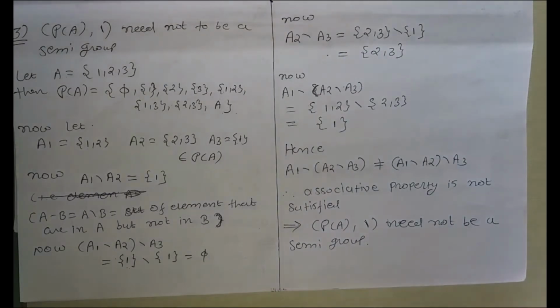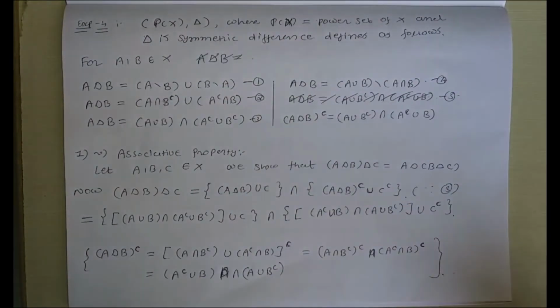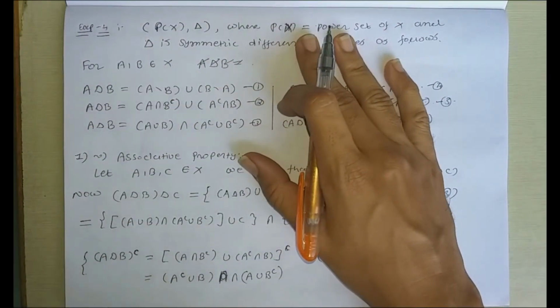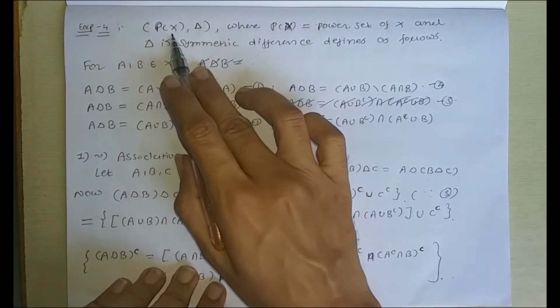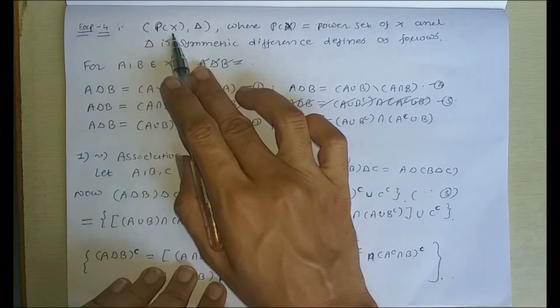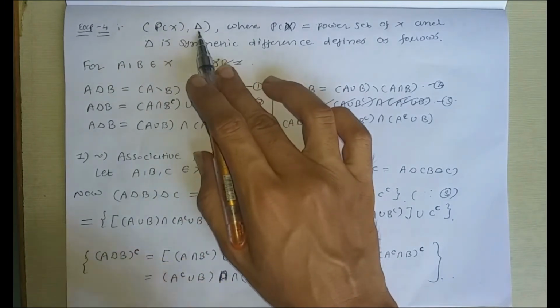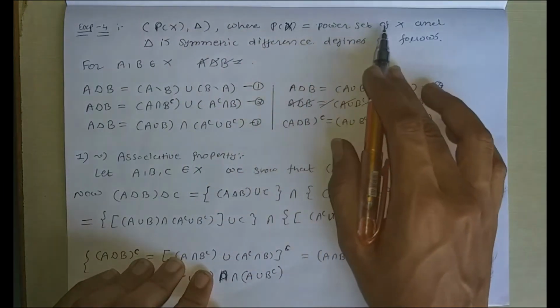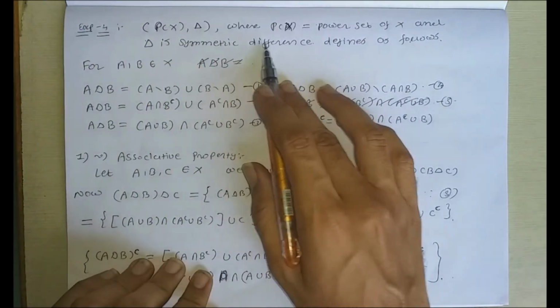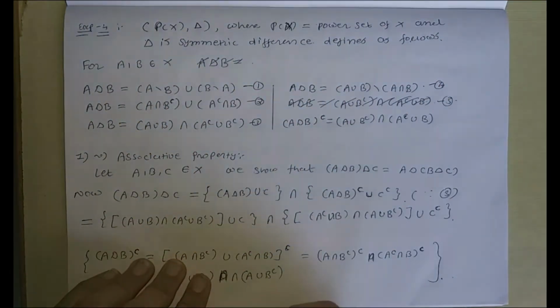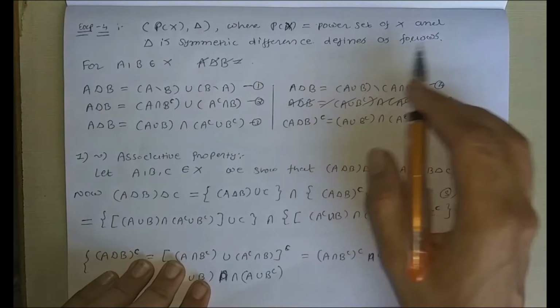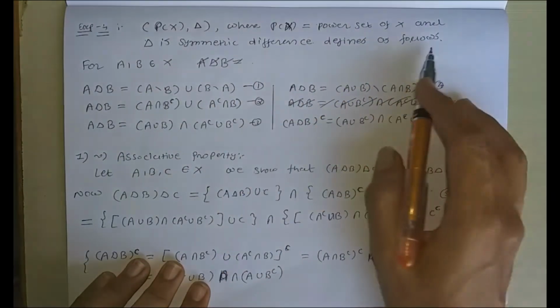Now next is the symmetric difference. Let us see. Example number 4. Our set is the power set of X and our binary operation is the symmetric difference of two sets, where P(X) is the power set of X and delta is the symmetric difference, defined as follows. Now, how can we define the symmetric difference?